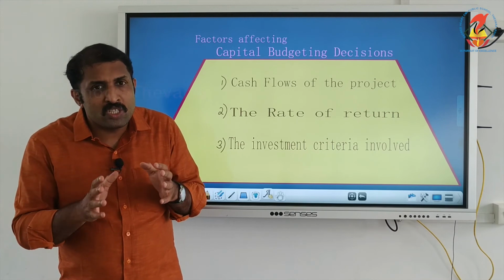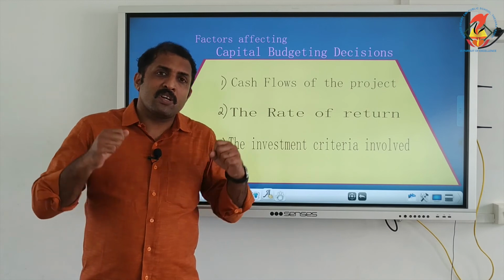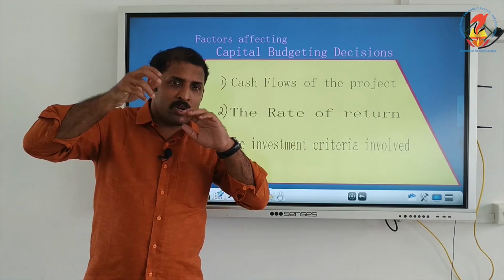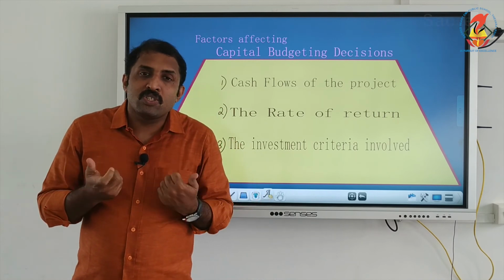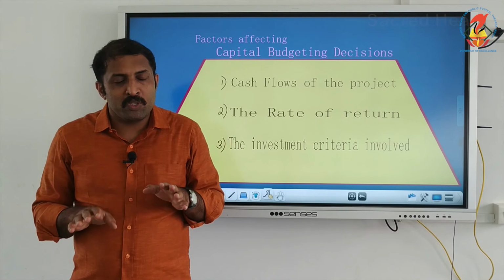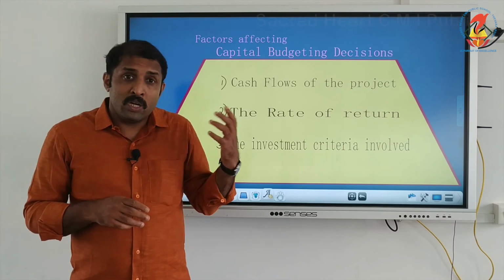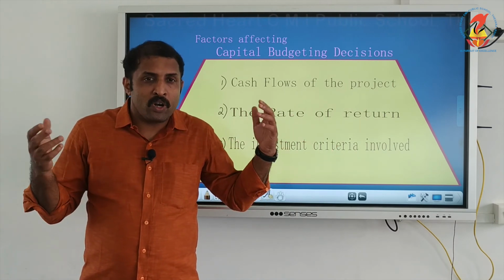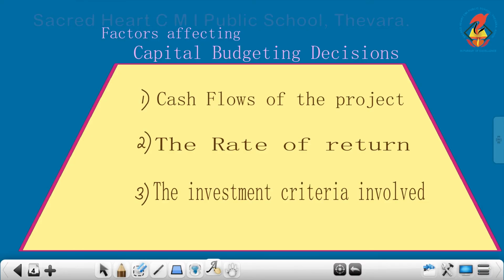So both these things are to be considered: whether we will get the expected return from the investment we are making, by what time we will get the return, and how much is the risk associated with that. It must be carefully analyzed. Only then should we go for a decision to invest into long-term assets. And the last one is investment criteria involved.